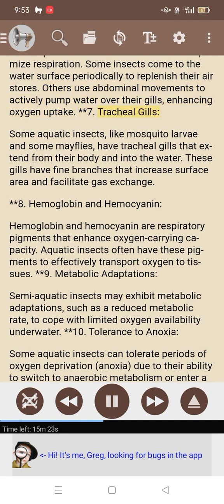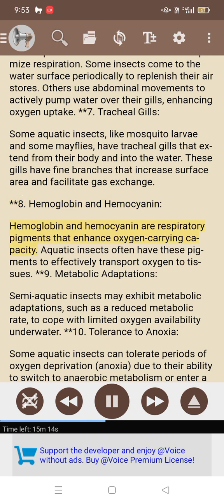7. Tracheal gills. Some aquatic insects, like mosquito larvae and some mayflies, have tracheal gills that extend from their body and into the water. These gills have fine branches that increase surface area and facilitate gas exchange. 8. Hemoglobin and hemocyanin. Hemoglobin and hemocyanin are respiratory pigments that enhance oxygen carrying capacity. Aquatic insects often have these pigments to effectively transport oxygen to tissues. 9. Metabolic adaptations.